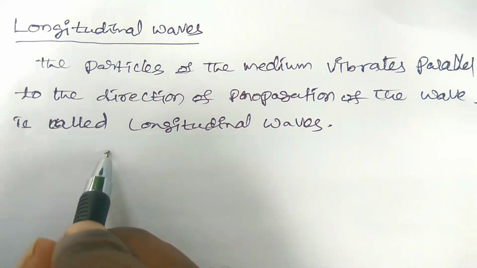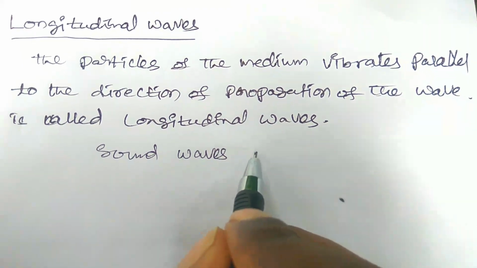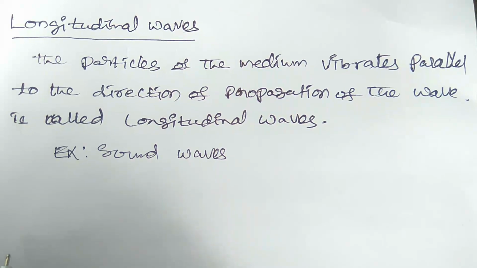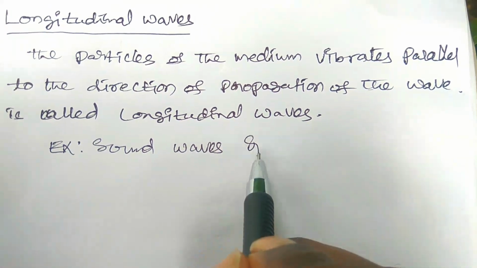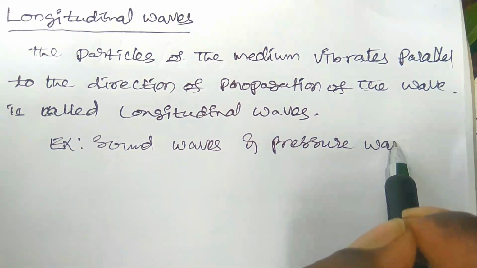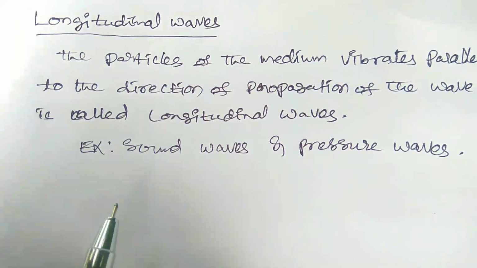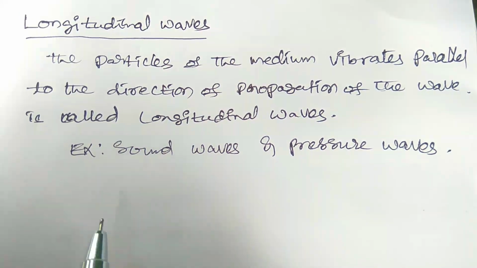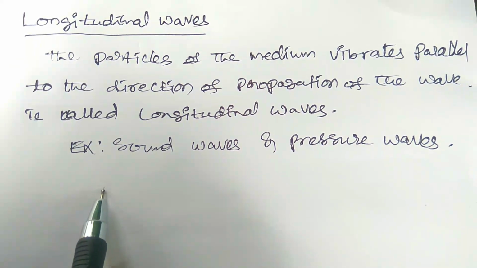So sound waves are examples of longitudinal waves, and also pressure waves. So these are the examples of the longitudinal waves. So what is the formation diagram of the longitudinal waves? So here we need to write where.